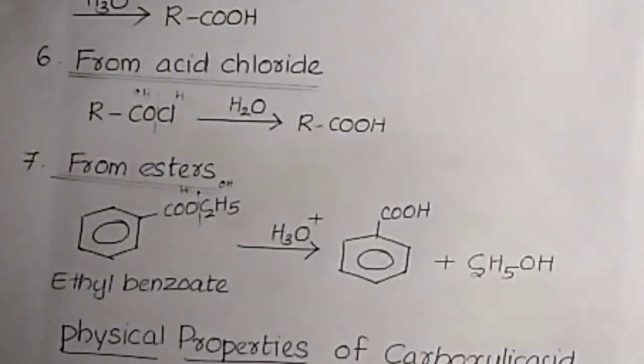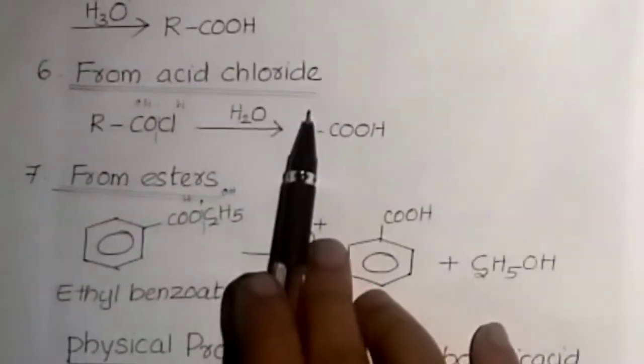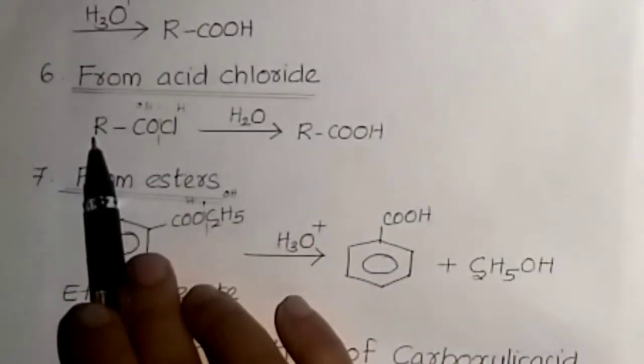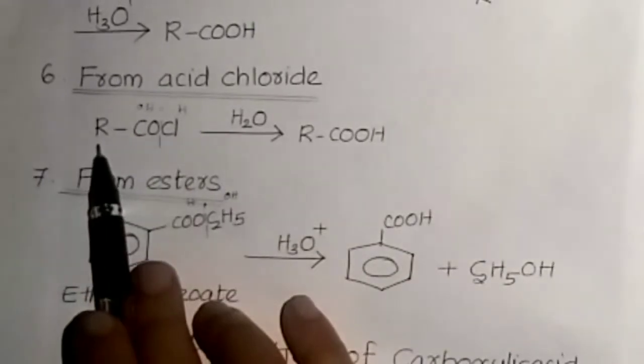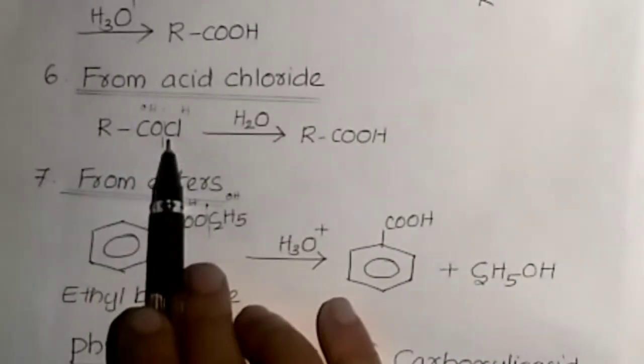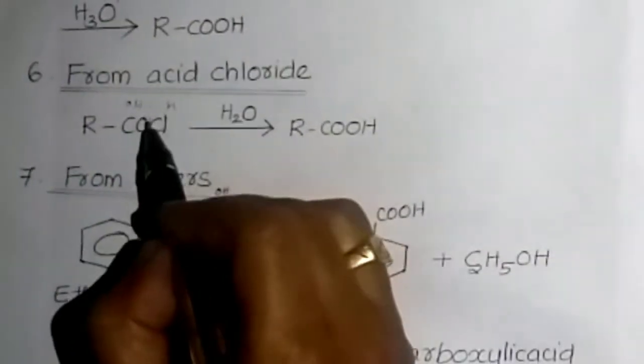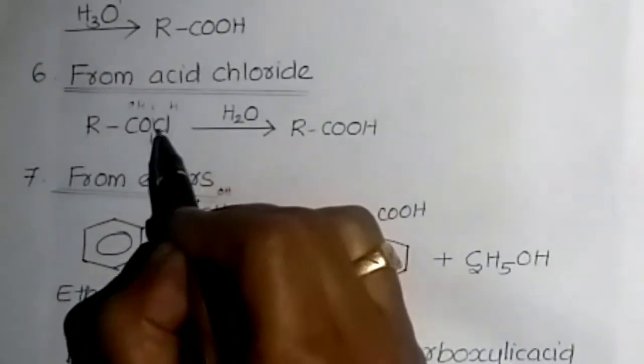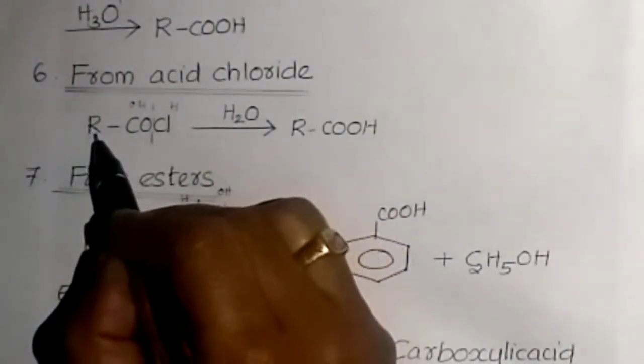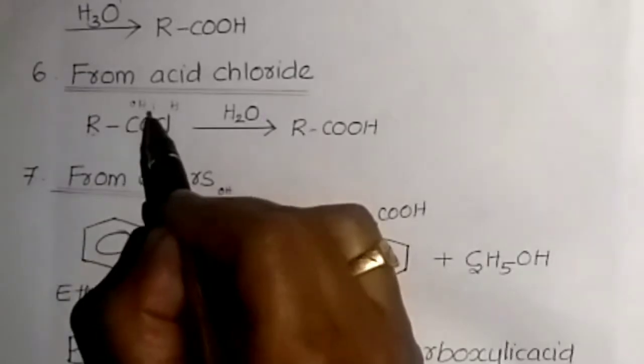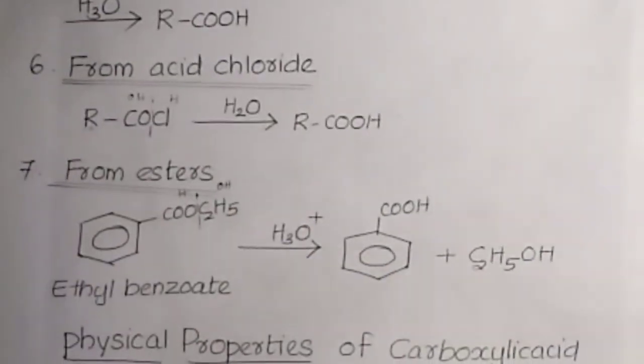Next method of preparation is from acid chloride. Acid chloride, you know, CH3COCl or generally RCOCl. On hydrolysis, the bond breaks, OH is added here, H is added here, then we get RCOOH. This is the major product.